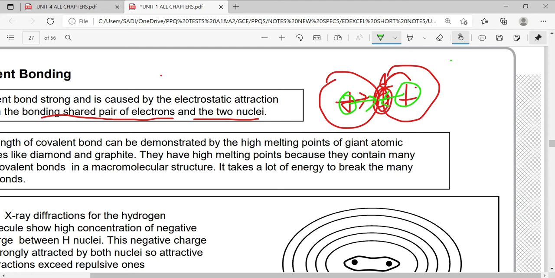Keep this in mind. So it's a bond which is made between non-metals, atoms or group of atoms, with a strong electrostatic force of attraction between the shared pair of electrons and the two nuclei.